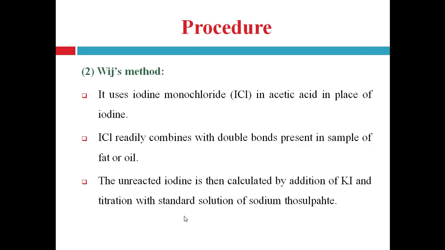So in this method, first ICl, that is the iodine monochloride in acetic acid, reacts with the sample and causes saturation of the double bond. There is addition of iodine and chloride to the sample. Then unreacted iodine is calculated by titration. For this, to the same reaction mixture add potassium iodide, then starch as an indicator, and then titrate the mixture against standard solution of sodium thiosulfate.